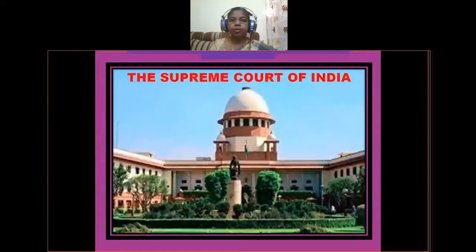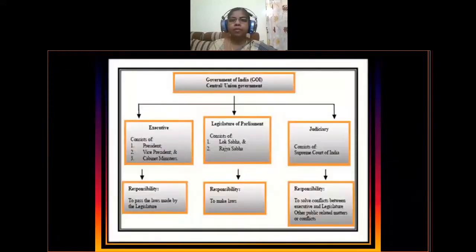This is the Supreme Court of India. In your previous class itself, you have learnt about the Supreme Court of India, its powers and functions. This Supreme Court of India is part of Union Judiciary. Union Judiciary is an organ of Union government. Government consists of 3 organs: legislature, executive and judiciary. With this Supreme Court and its related topics, we are going to complete the whole Union government topics.